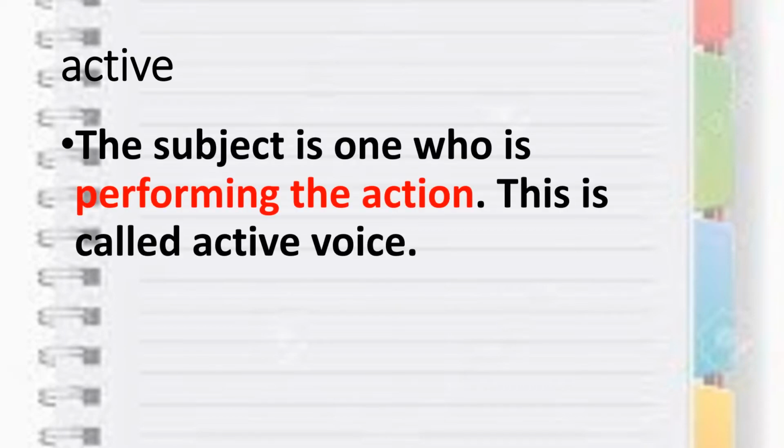What you need to understand in this is that every sentence has a subject, then a verb, then an object. When in our sentence the subject is the doer of the action, when the subject is doing some action, that is an active voice. You can read here, the subject is the one who is performing the action. Means if a subject is performing the action, that is active voice.